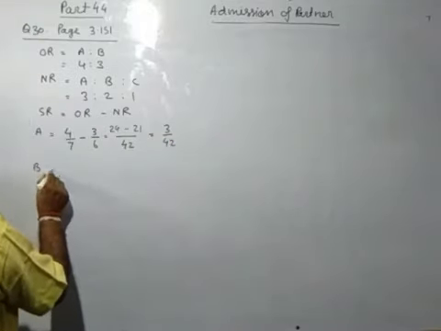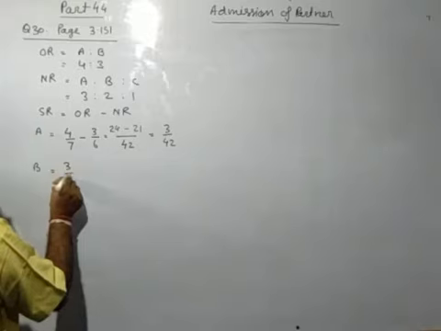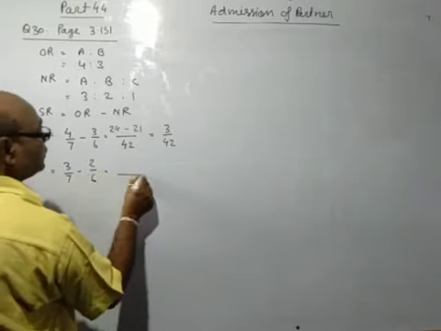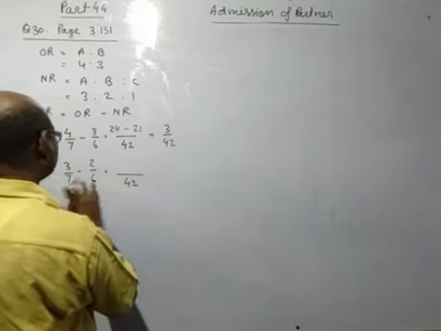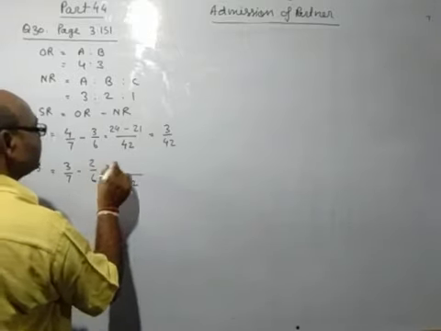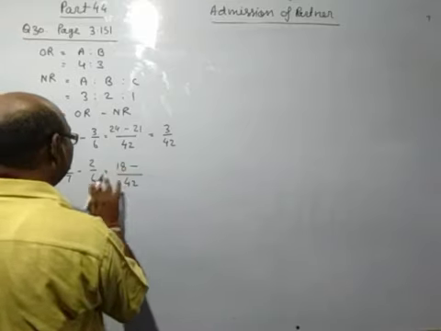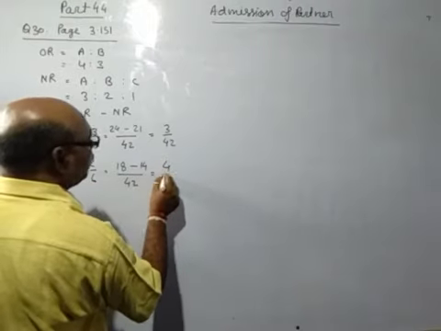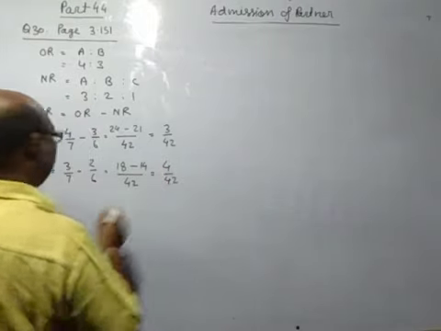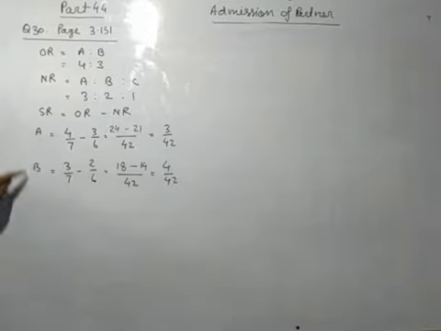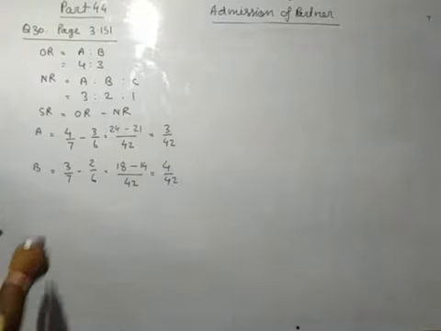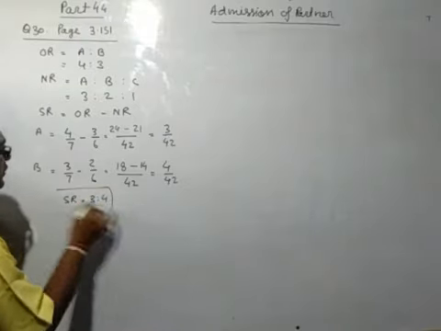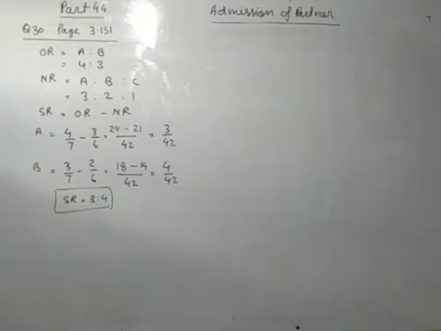And B old ratio 3/7 minus 2/6, LCM will be again 42: 7 6s are 42, 6 3s are 18, and 6 7s are 42, 7 2s are 14. So that is 4/42. So sacrificing ratio has come 3:4. This is the sacrificing ratio 3:4.